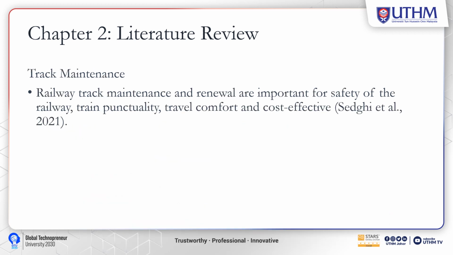So the last topic that I chose for my literature review is the track maintenance. Railway track maintenance and renewal are important for the safety of the railway, train punctuality, travel comfort, and cost effectiveness.